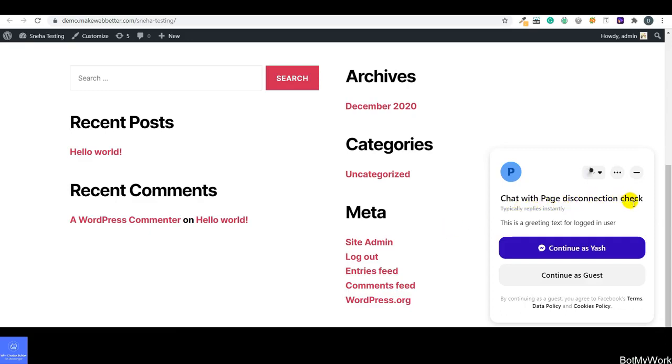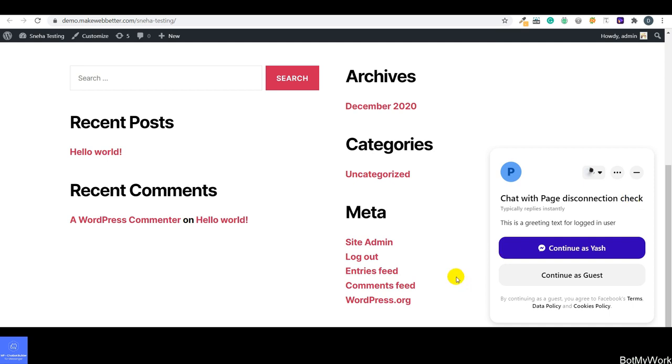Now in between, if you want to change the business page, you can also disconnect the current business page and switch to another one. I'll be showing you this process, how you can disconnect the current business page on which you have enabled the bot, and how you can enable the bot on another business page. Okay, so we are going to discuss how the customer can start the conversation.